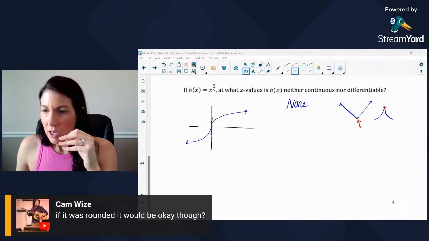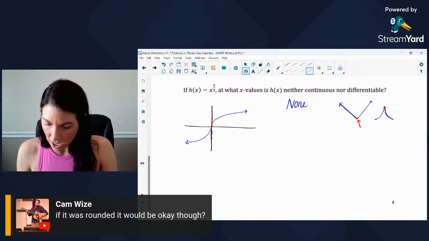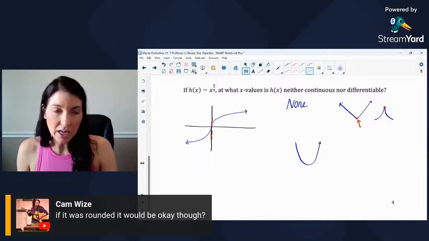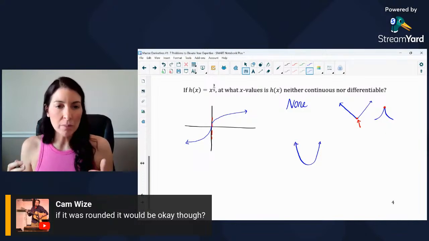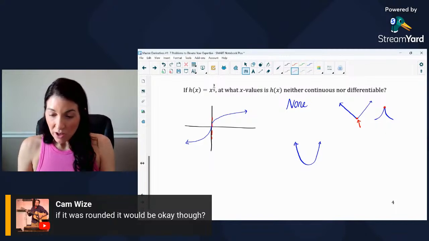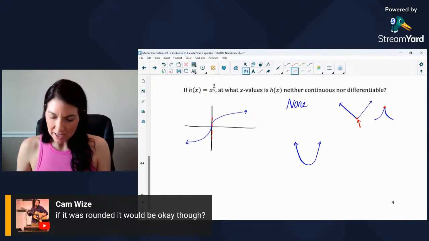So if it's rounded, would it be okay? Something like a parabola, you say. So let's think, if we have a parabola, as we can see, it's definitely continuous. There are no holes, jumps, or vertical asymptotes. And would this be differentiable everywhere? Yes, because there are no sharp turns and no vertical tangent lines.